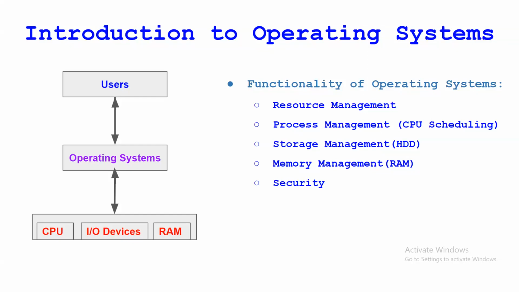What does process mean? Suppose you are opening a file on the C drive or D drive. When you double click on that file, it gets opened. When we run that file, it becomes a process. Or suppose you have written a C program or Python program, and when you run that program, it becomes a process, right? The operating system helps to manage all these processes because in multitasking the processes need to be managed very well. There are CPU scheduling algorithms, and using these algorithms the processes can be managed.